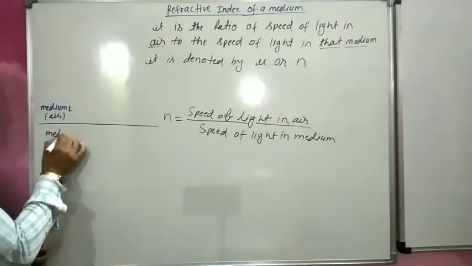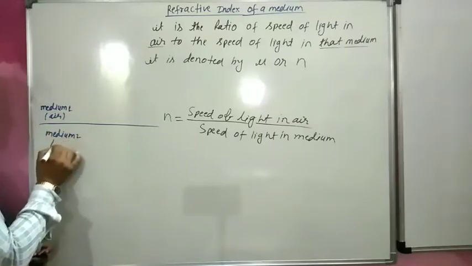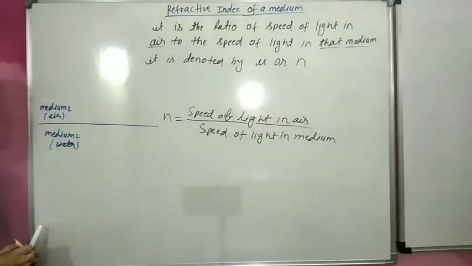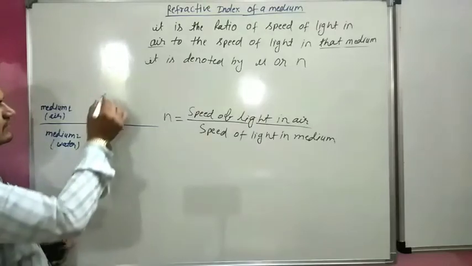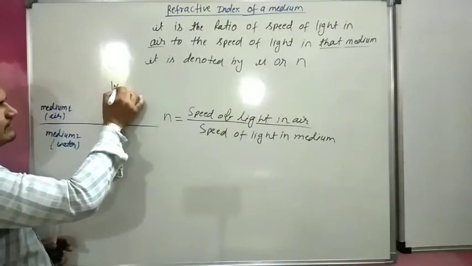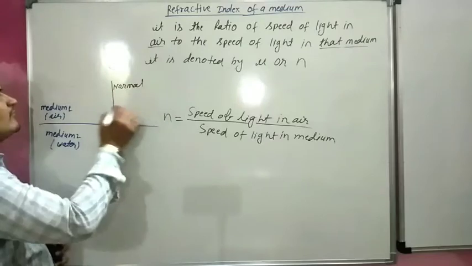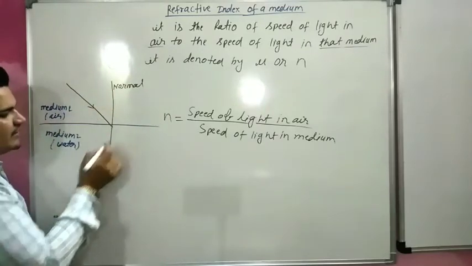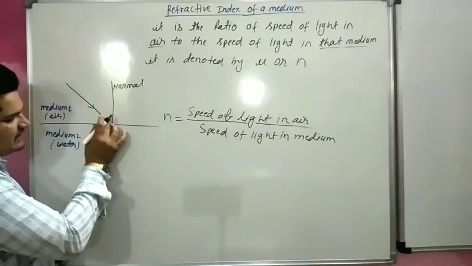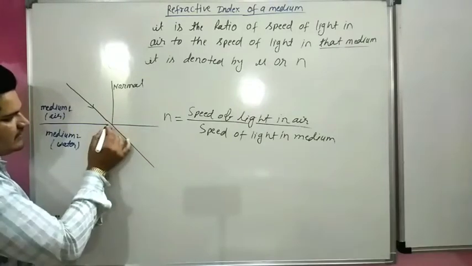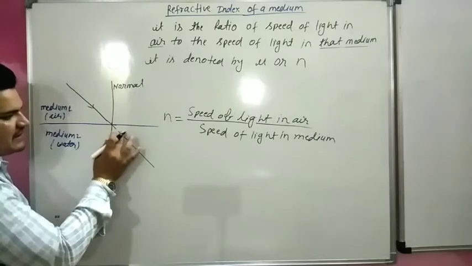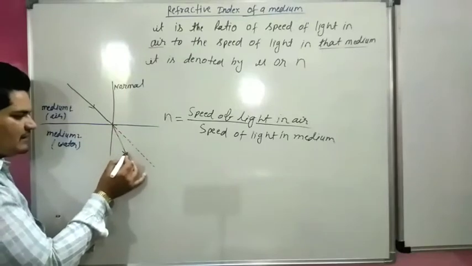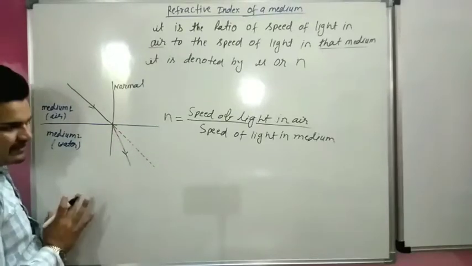This is medium second, this may be water or glass, whatever. This is called the normal. When an incident ray comes from one medium to another medium, it will divert from its original path. It will not follow this path. It will divert from its original path because of the refractive index.